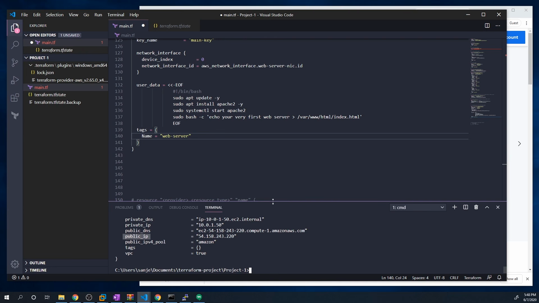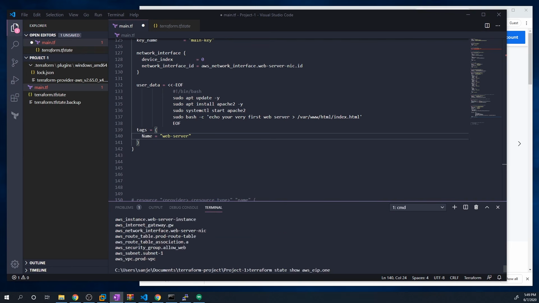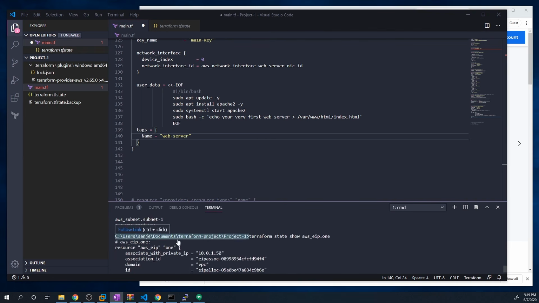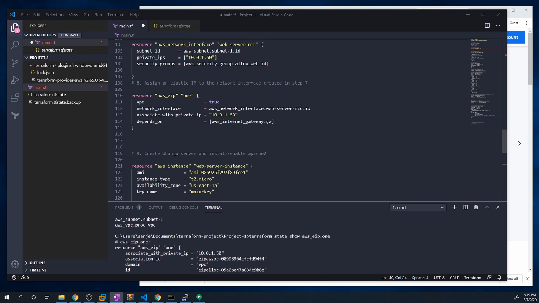What if we could get Terraform to automatically print that out when we run a Terraform apply? Well, guys, there is a way to do that, and that's by using the Terraform output command. So any one of these properties that we can see by doing a Terraform state show on any one of these resources, we can tell Terraform to automatically print those out when the resources are created. And we can do that using the Terraform output command. I'm going to show you just how simple it is.